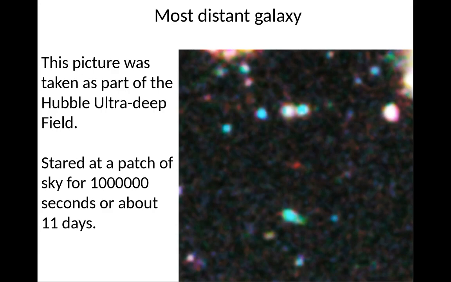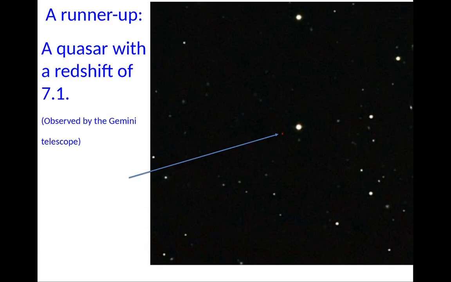So in order to basically get this picture, there's this galaxy zoomed in, that red thing in the middle, right? This picture is taken as part of the Ultra Deep Field. Basically, Hubble stared at a patch of sky for a million seconds, or about 11 days, in order to get this picture. Right. Here's another runner-up. This is a quasar at a redshift of 7.1. This is observed by the Gemini telescope.